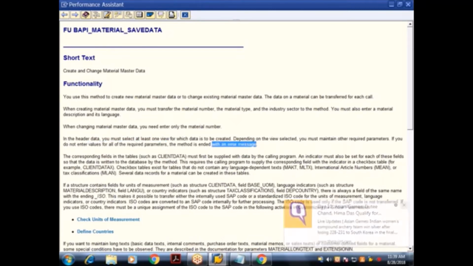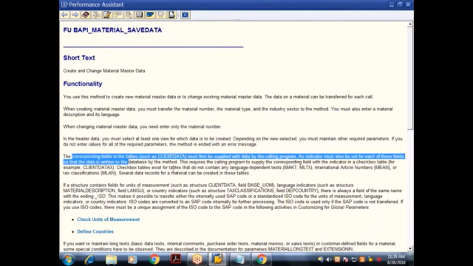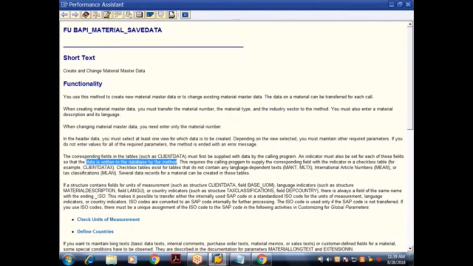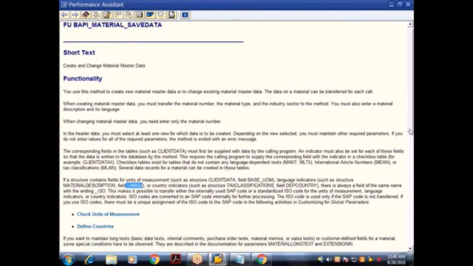Then the corresponding fields in the table, such as client data, must first be supplied with data by the calling program. An indicator must also be set for each of these fields so that the data is written to the database by the method. This requires the calling program to supply the corresponding field with the indicator in a checkbox table, for example client data X. They're also asking about material description and language. Check units of measure, define countries, all those things. So you have to read the documentation.